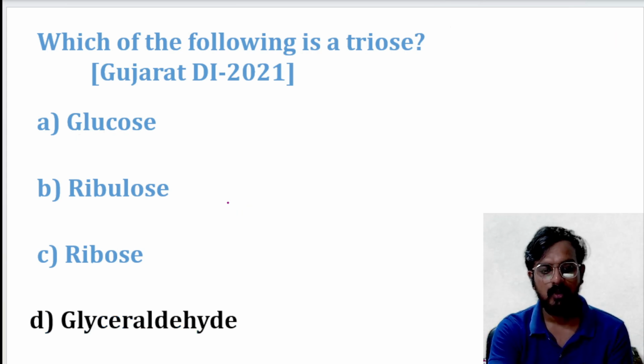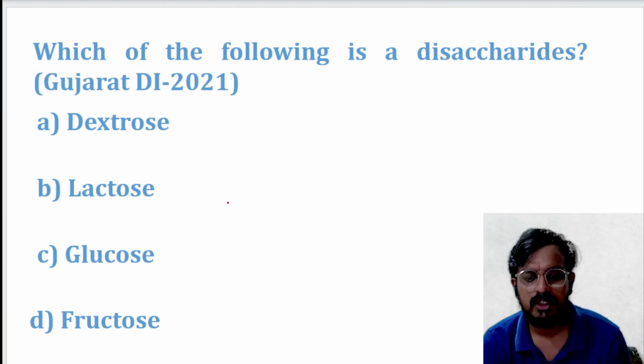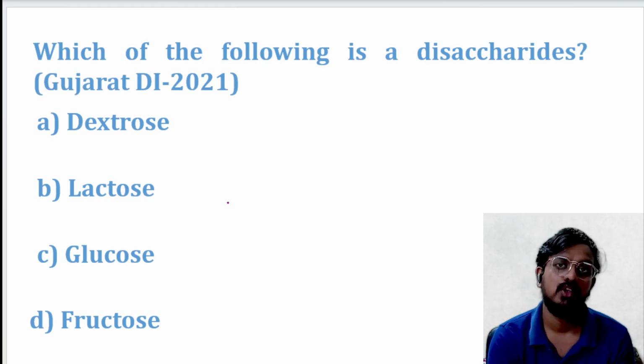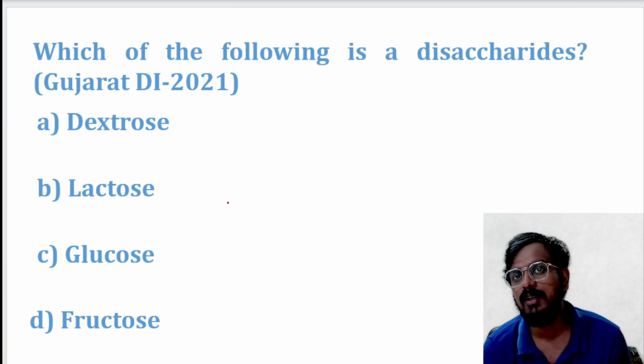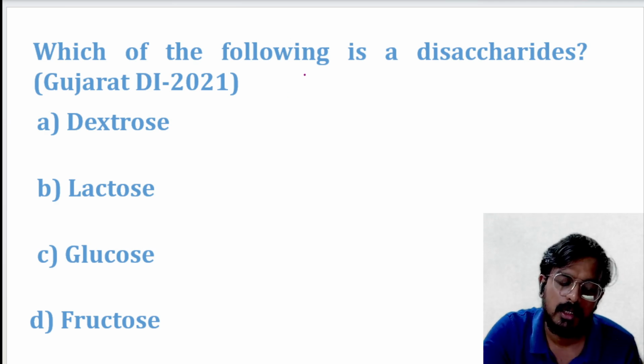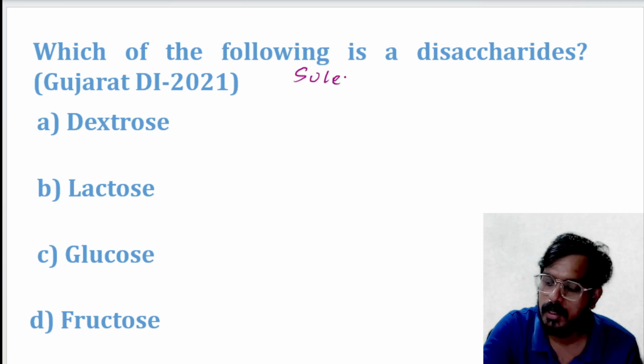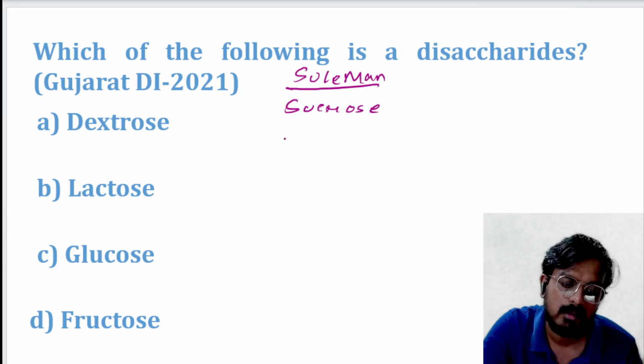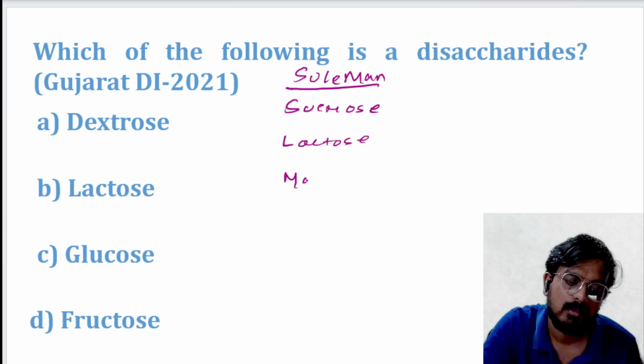Now, next question. Which of the following is a disaccharide? For disaccharide, what is the mnemonic I told you? The mnemonic is Suleiman. That is sucrose, lactose, maltose.